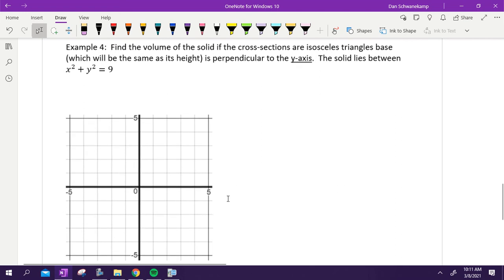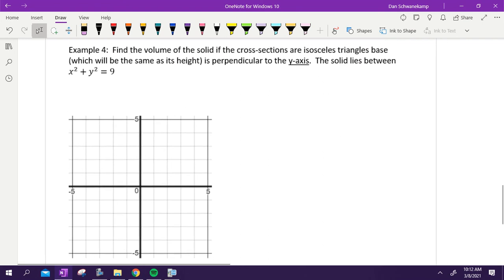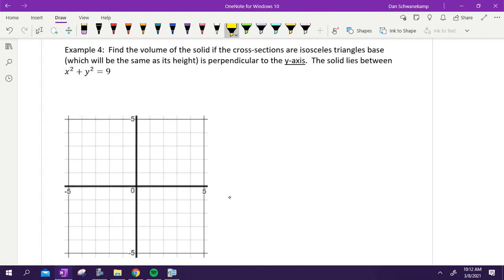Last one. Find the volume of the solid. If the cross sections are isosceles triangles whose base is perpendicular to the y-axis, the solid lies between x squared plus y squared equals 9. Okay. Again, know that today is me working you through with every problem. Okay. Tomorrow you're going to be able to work more on your own pace, but today I just need to help you.